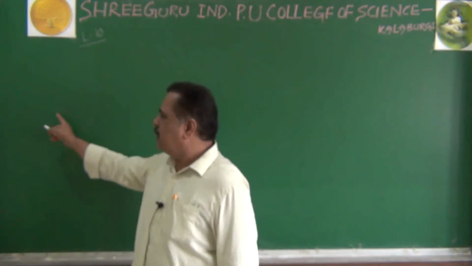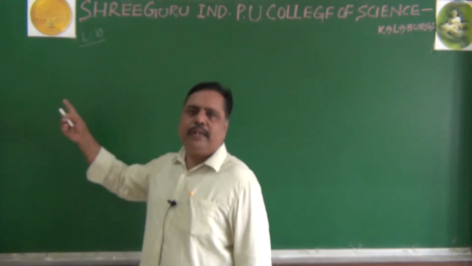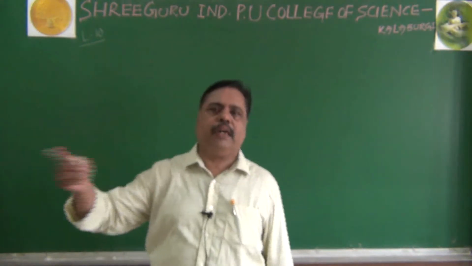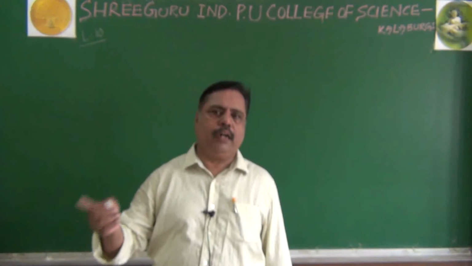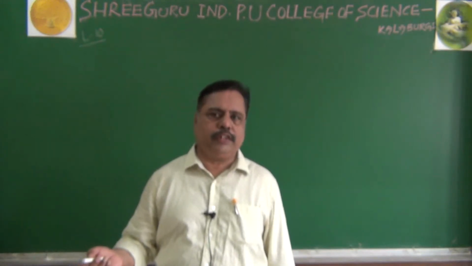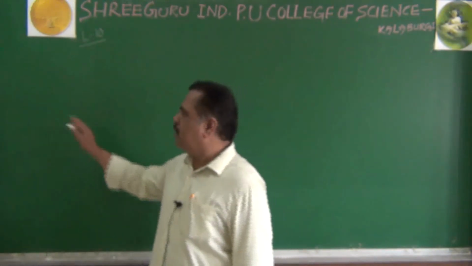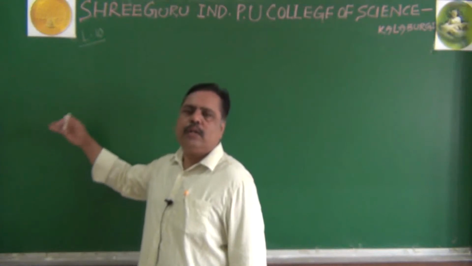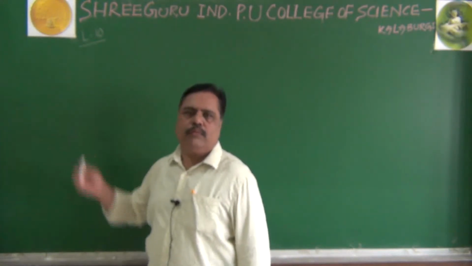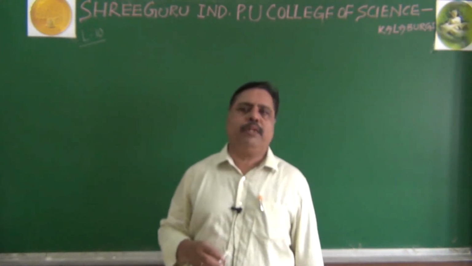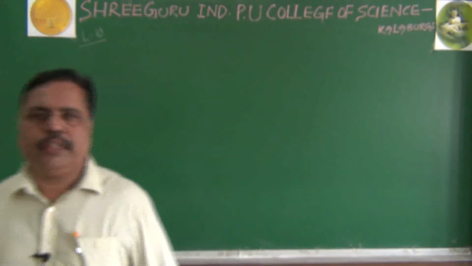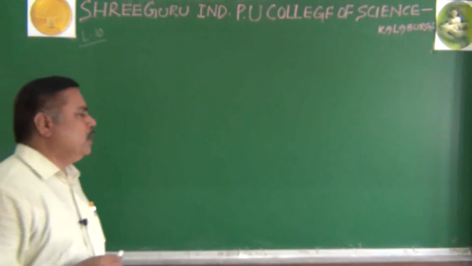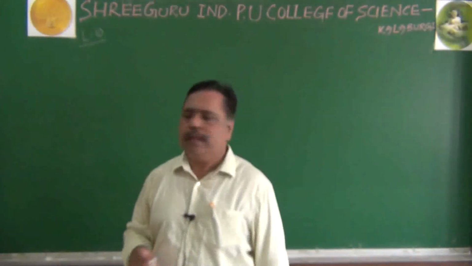So alleles of shape will independently assort with alleles of color. Round can join with green or wrinkled can also join with green. That is called round green and, otherwise, wrinkled yellow we are getting. They are called recombinant ratios. So formation of recombinant ratio is due to the independent assortment we have seen.